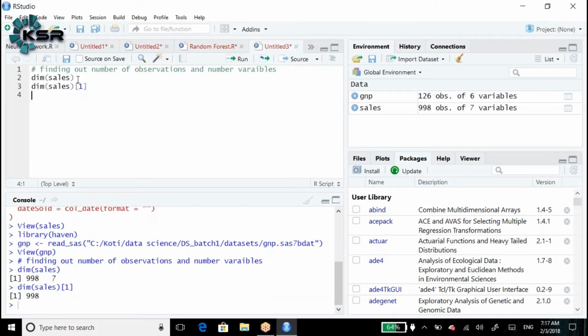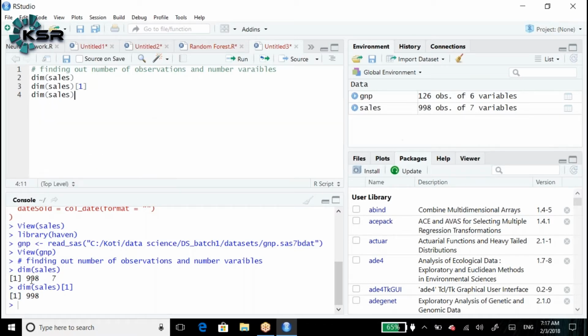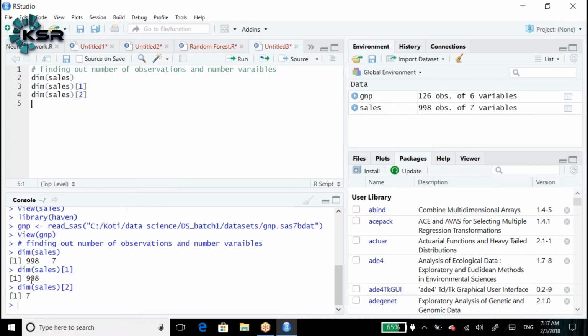For example, dim of sales of 2 gives 7. When I read dim of sales, I get 2 values, 998 and 7. The first indicates the observations and the second indicates the variables.